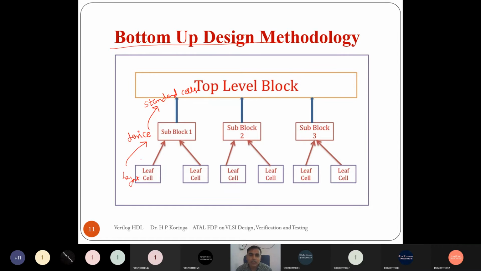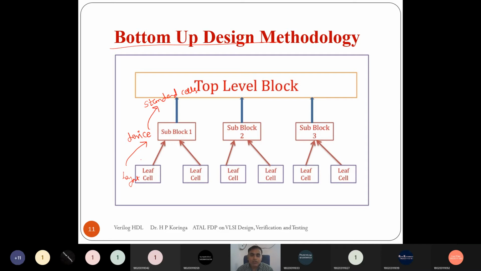A standard cell is a frequently used minimum digital block like a 1-bit full adder. Another block is like a D flip flop, a 2 cross 1 mux; these are all called standard cells. They are widely used, and by connecting such standard cells we can create any digital functionality.